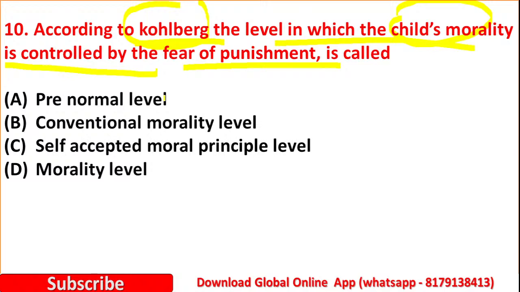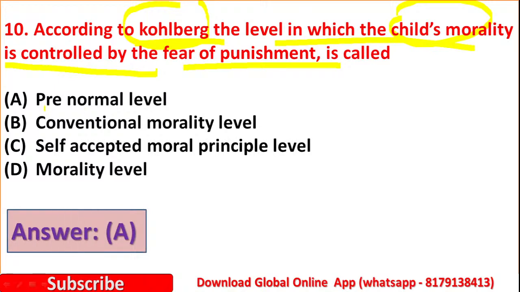Option D, morality level. Here the right answer is option A, pre-conventional level. At the pre-conventional level, stages 1 and 2, morality is controlled. This is usually at the primary level and elementary level in schools.